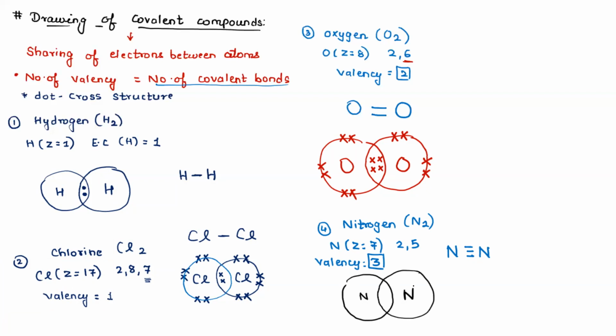How many electrons will be there in the middle? Guess, in this part, how many electrons will be there? 6, miss. Yes, very good. Because each nitrogen is going to share 3 electrons and the remaining will be 2. So that is how nitrogen bonds 3 electrons with another nitrogen. Please copy down this.